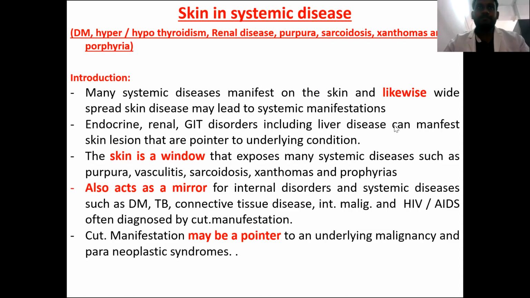Coming to the introduction, there are many systemic diseases which can manifest on the skin, and likewise, there are many skin diseases which may later lead to systemic manifestations as well. Commonly, the endocrine disorders, renal disorders, and GIT disorders, including liver disease, can manifest skin lesions that point to the underlying condition. The skin is said to be a window that exposes many systemic diseases such as purpura, vasculitis, sarcoidosis,